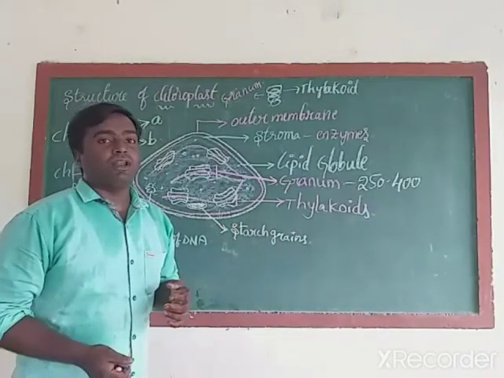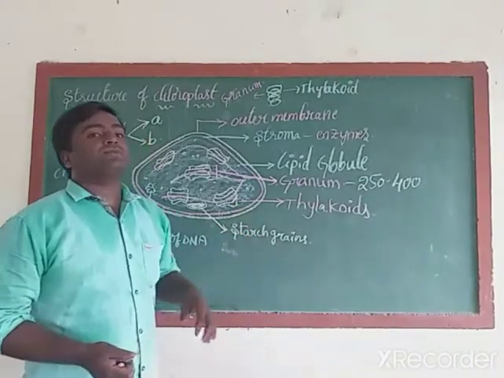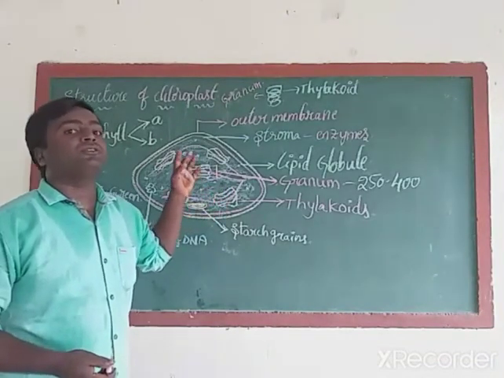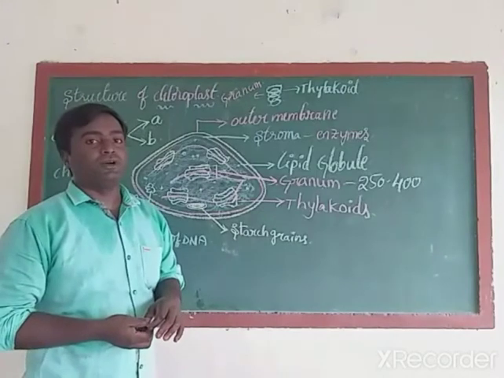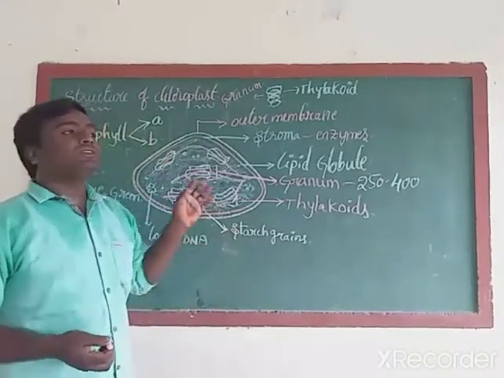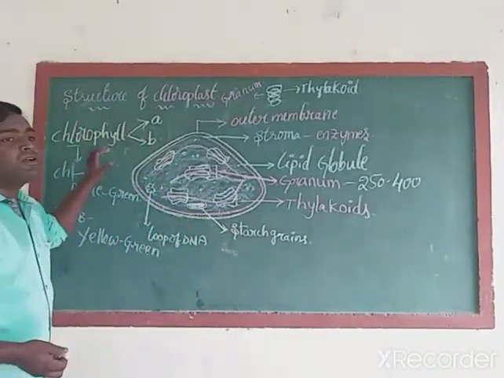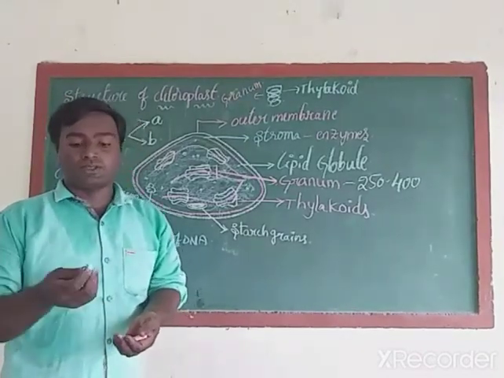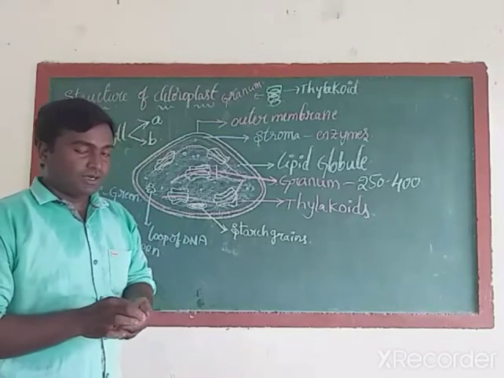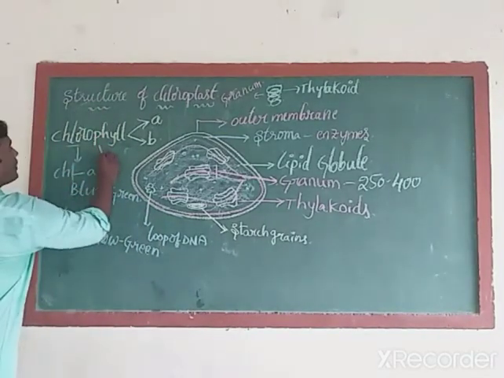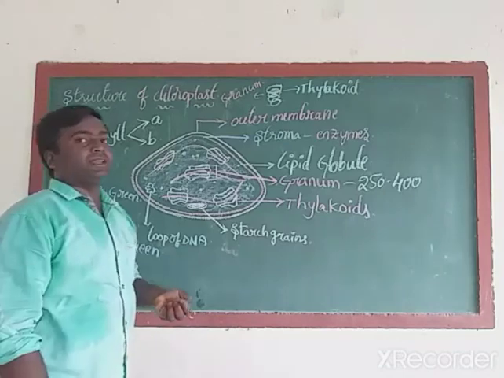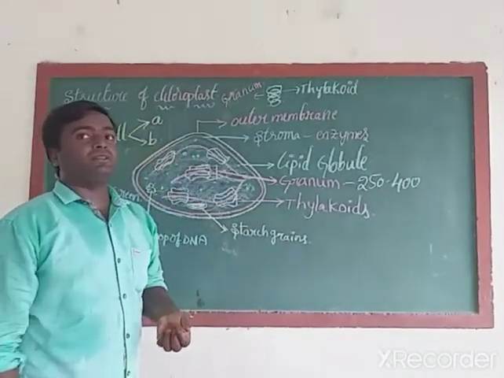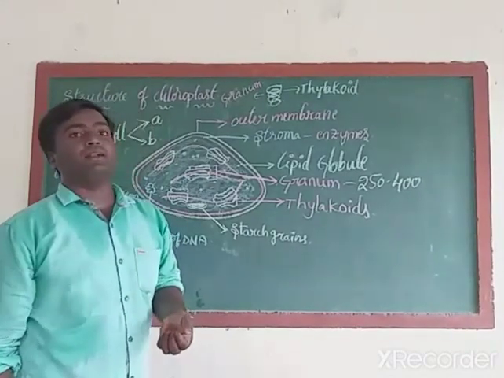As a result of this, what will happen? Whenever the chloroplast captures the sunlight, photosynthesis will be completed. In this reaction, chlorophyll is also responsible. Chlorophyll is also responsible for the process of photosynthesis. Let us see. Chlorophyll is one of the pigments. Pigment means a colored agent which can be seen in plant leaves. Chlorophyll is a pigment. Which colored pigment? Green colored pigment.